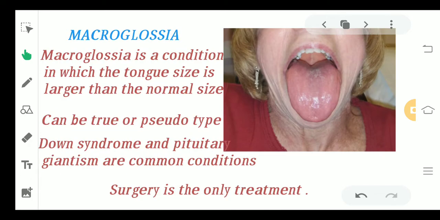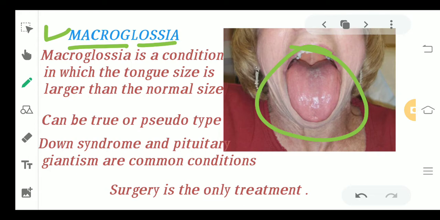Coming to the next condition, that is macroglossia. Again the terminology has been broken into two terms: macro and glossia. Macro here means something which is extra large and glossia means tongue. You can see in the picture the tongue of this female is comparatively larger than the normal size. So it is a condition in which the tongue size is larger than the normal size.